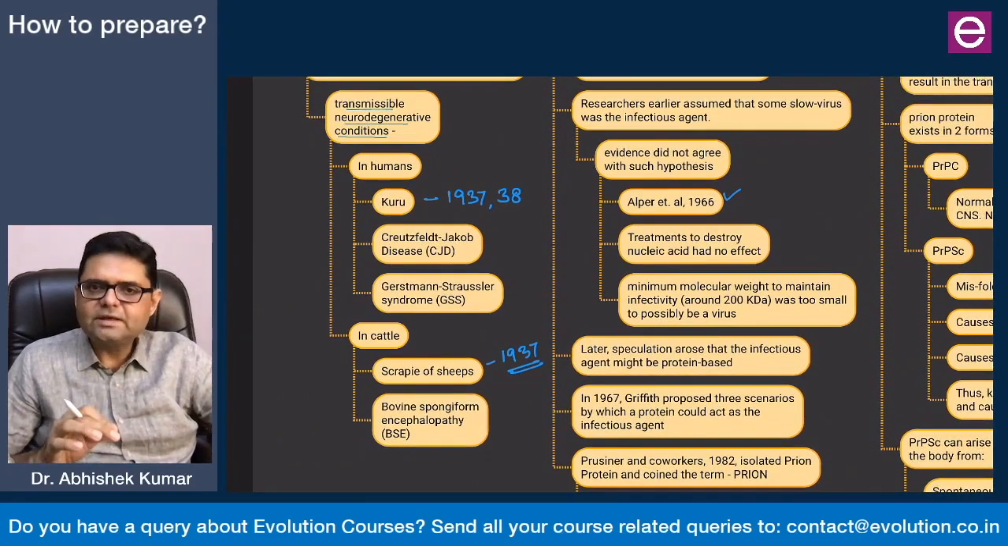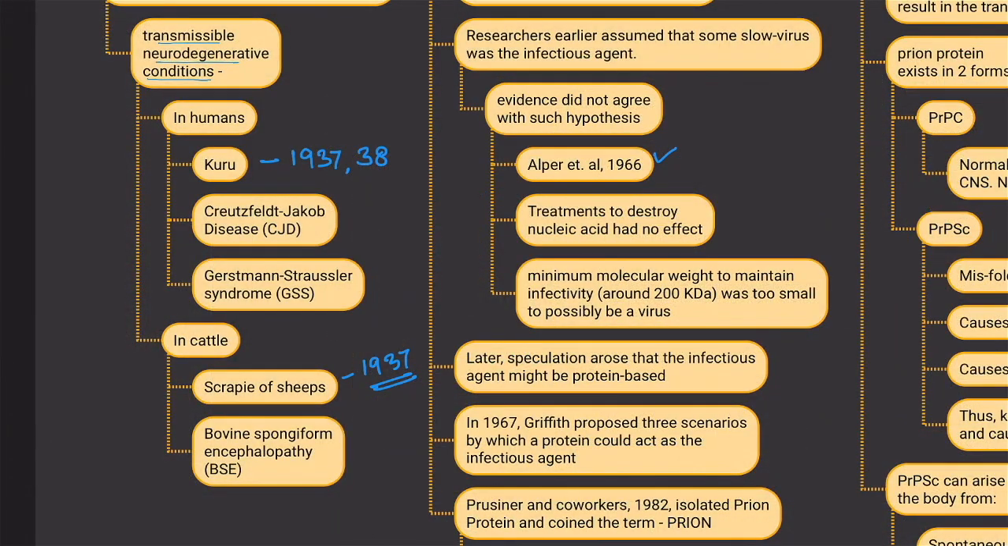So what we have seen is that it was initially presumed by the scientists that some kind of slow virus is causing the infection, but Alper and his co-workers gave these two evidences. After these two evidences, it became clear that it might not be a virus. In other words, it might not be an agent with a nucleic acid.